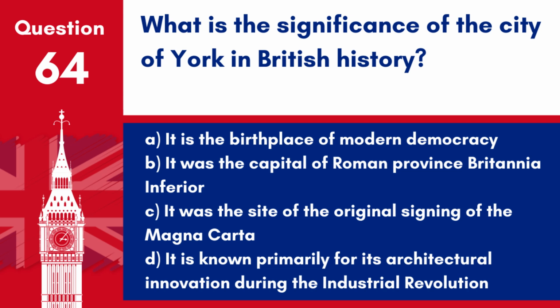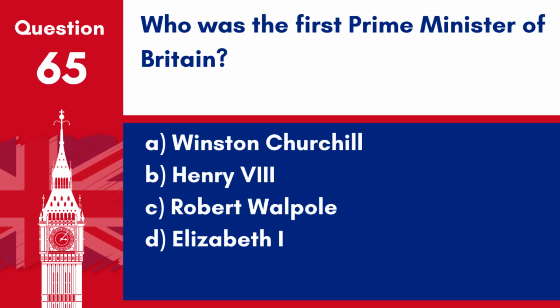Answer. B. It was the capital of Roman province Britannia Inferior. York has a rich history, including its importance as a religious and political centre of the Roman Empire in northern Britain. Question 65. Who was the first Prime Minister of Britain?